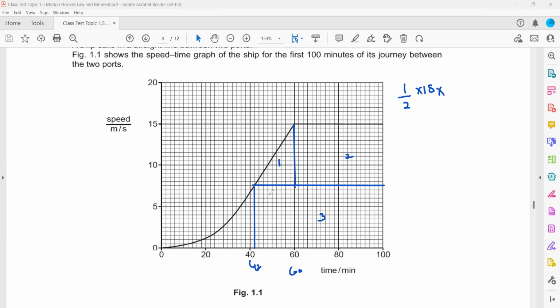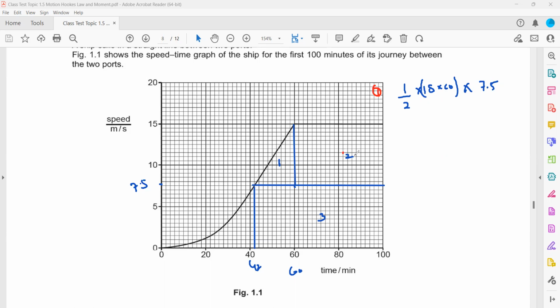So the base is 18, and the height is how much? It's starting at 7.5 and ending at 15, so the height is 7.5. But from 42 to 60, it's 18 minutes, and time should be in seconds, so I have to convert into seconds. I multiply 18 by 60 so that it is converted into seconds. This is the base, and then the height is 7.5. So this is the area of the triangle, figure 1.